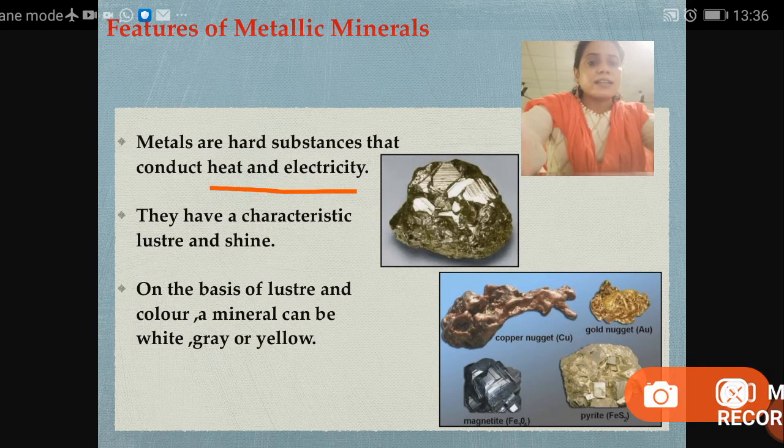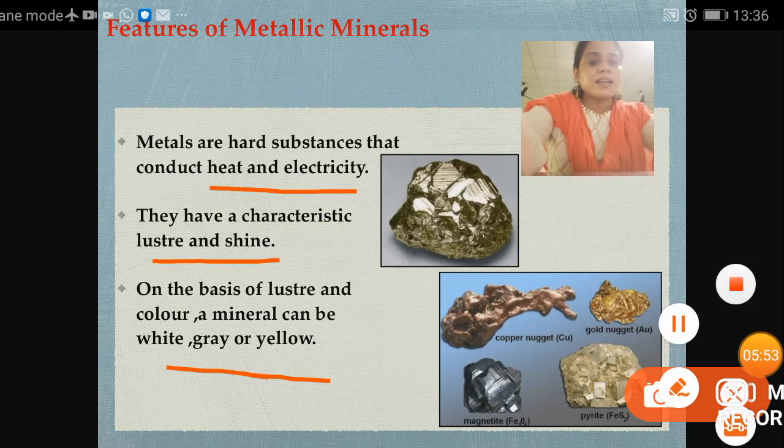They have the characteristics of luster and shine. Metallic minerals have the feature of luster or shining. On the basis of luster and color, a mineral can be white, grey or yellow. So, on the basis of luster and color, it may be yellow, it may be grey, or it may be white.